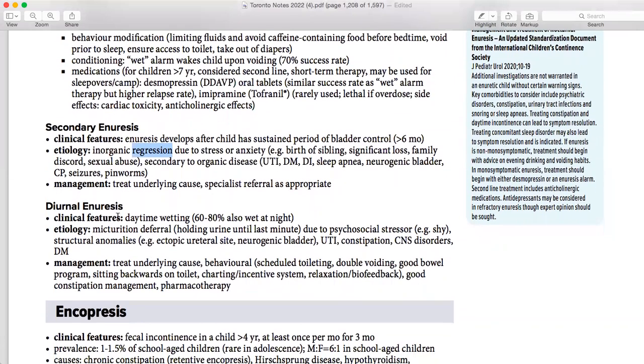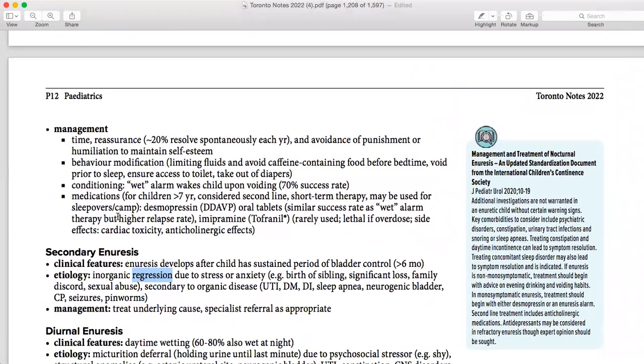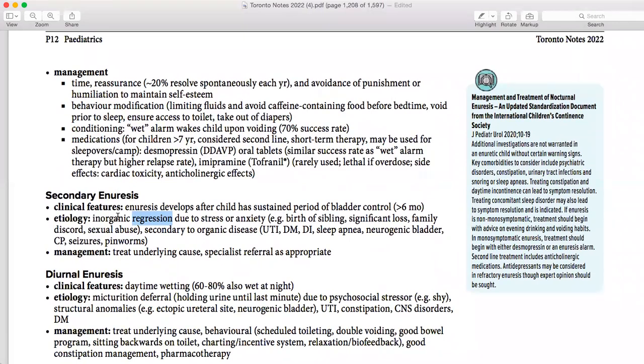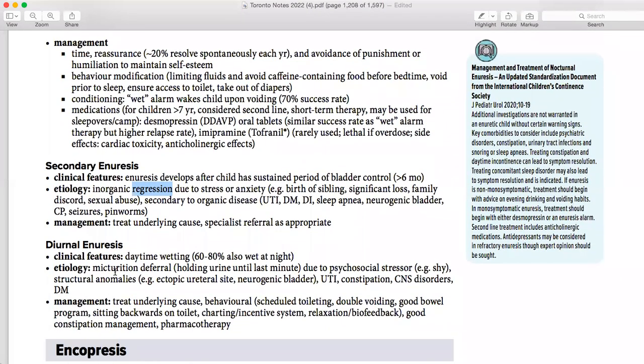Now this is something which is totally different from the enuresis. Those ones were nocturnal, right? Having the problem at night. Now diurnal is basically having the problem at daytime. If they are giving you a scenario about diurnal, they are going to specifically mention the baby is having a problem at daytime as well. Like 60 to 80% also wet at night, but daytime is important.